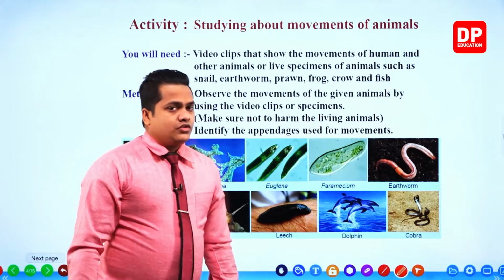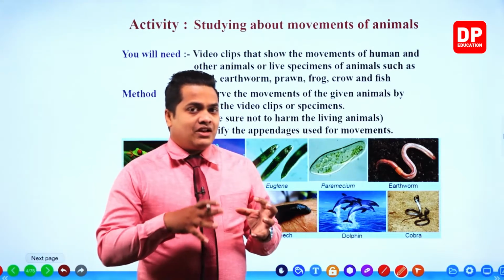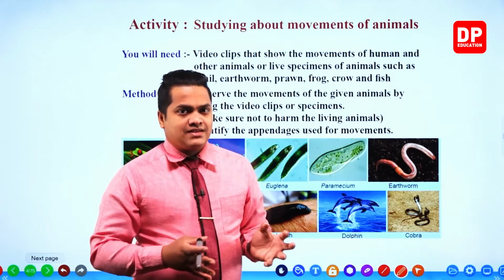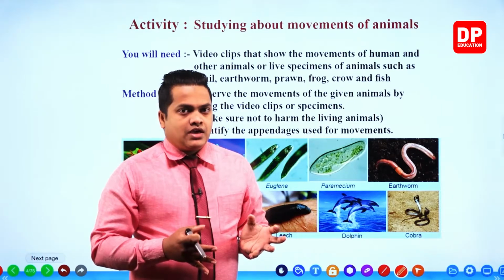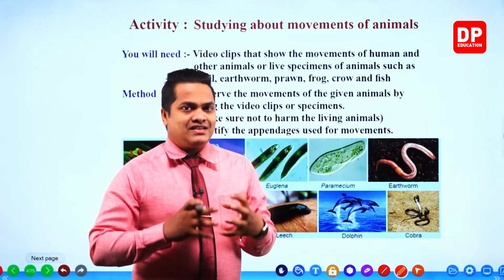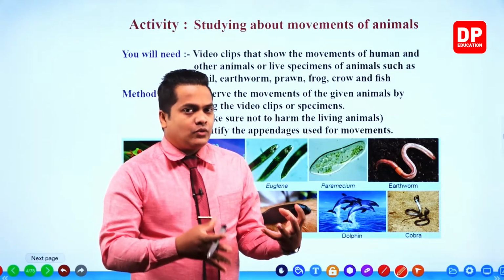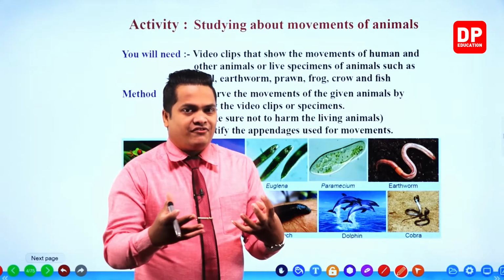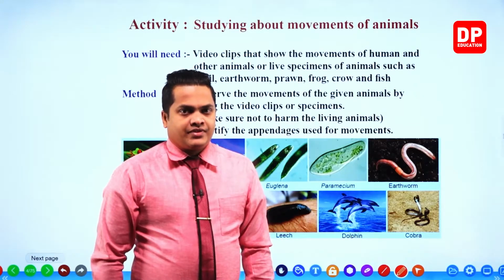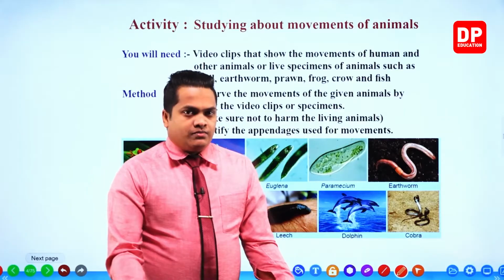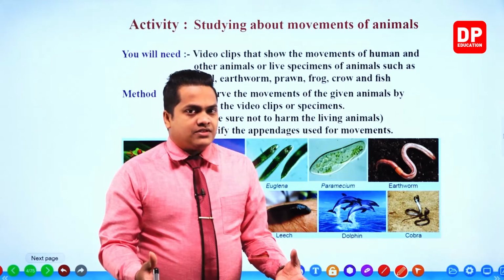So you can take several organisms here. However, when you are selecting these animals, my dear children, they should differ from one another. I mean, they should be different species. That's how we are going to observe the movements related to animals.